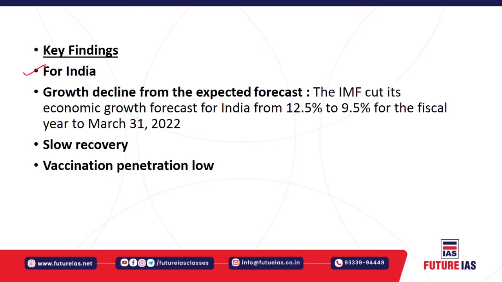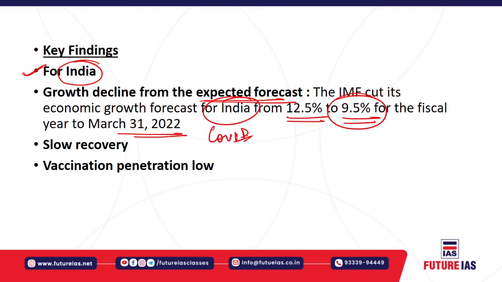First of all, let us understand the findings pertaining to India. The report says that the growth will decline from the expected forecast. Here the International Monetary Fund, or IMF, cuts its economic growth forecast for India from the previous 12.5% to 9.5% for the fiscal year to March 31st 2022, as the onset of the severe COVID second wave cuts into the recovery mechanism.